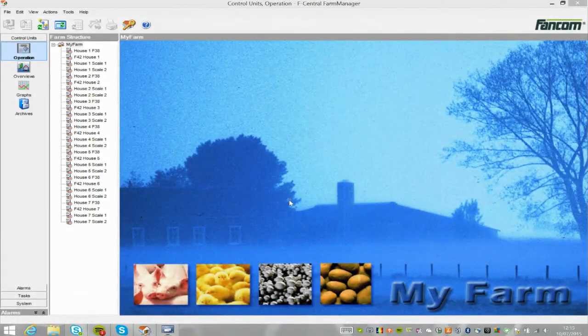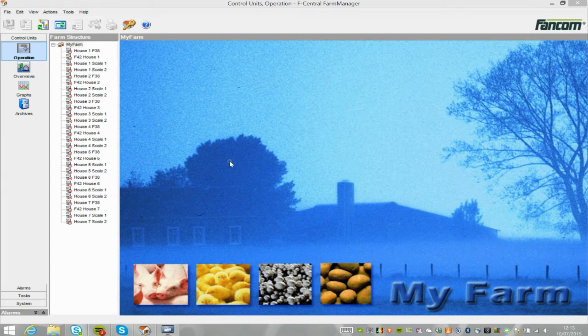FarmManager software on your PC, you can easily archive and look up historical data. This way you can keep track of all historical data of your flocks for later analysis without having to keep all your data in the database. How to use archives in FarmManager.